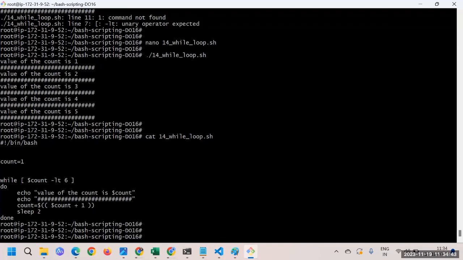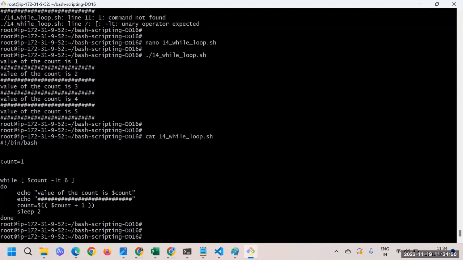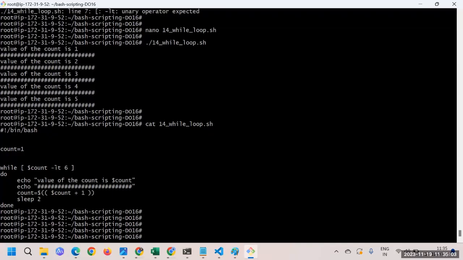Let's see. Here we're executing this particular program, and you can see the value of count is 1, 2, 3, 4, 5. How have we achieved it? Count is equal to 1. Then you said while dollar count is less than 6. We have to go through almost 5 iterations. Then we print this count value, then these hashes.